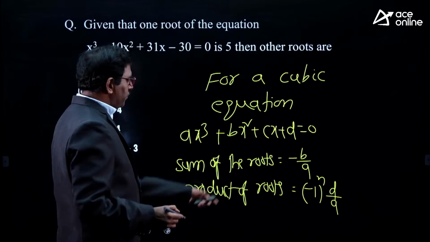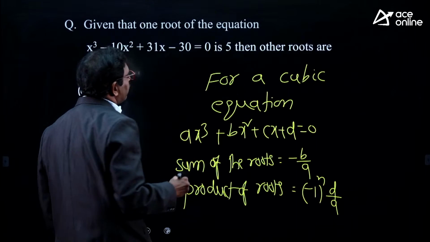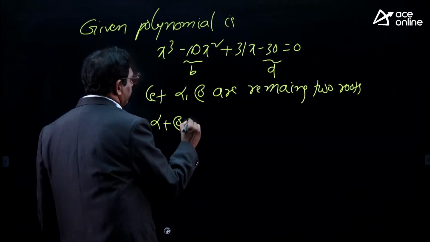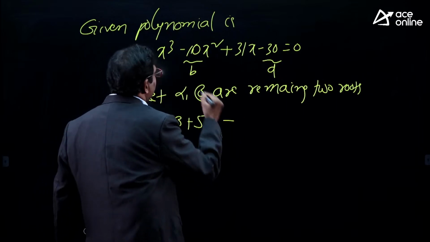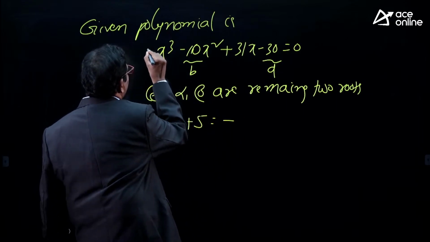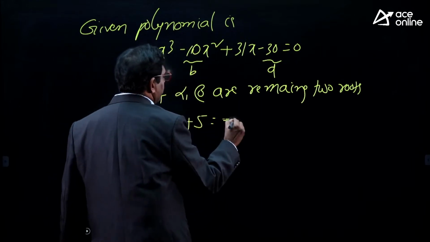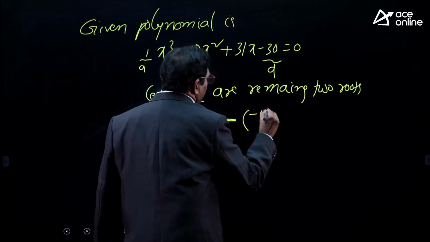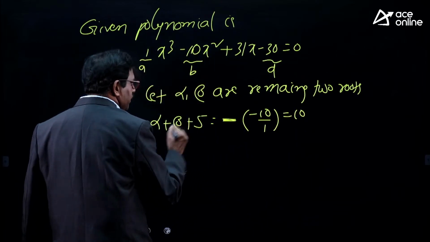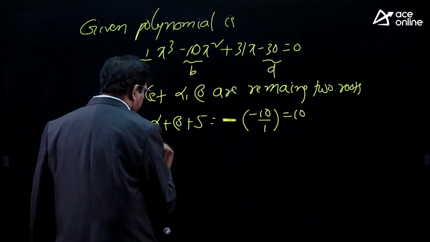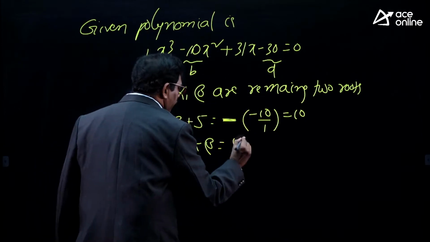Sum of the roots is minus b by a, so alpha plus beta plus 5 is equal to minus of minus 10 by 1, that is 10. That implies alpha plus beta is equal to 10 minus 5, which is 5.